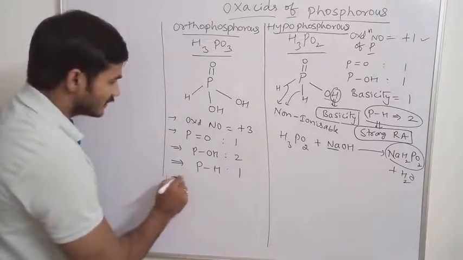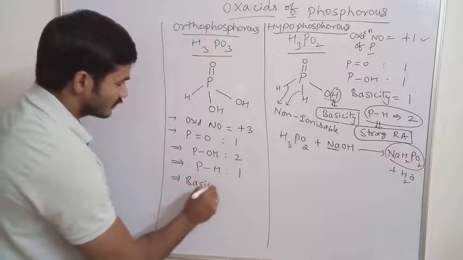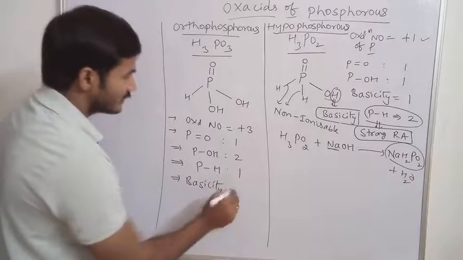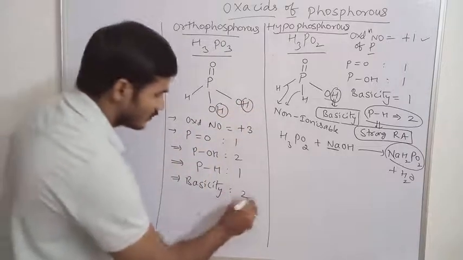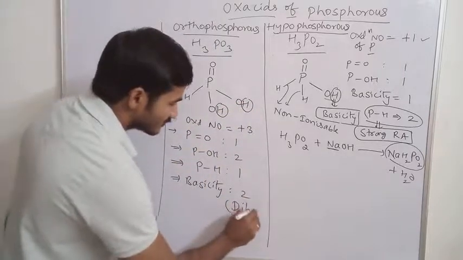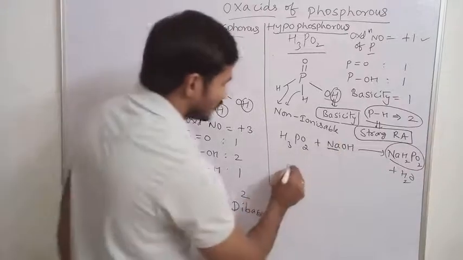Okay, basicity, which is very important. What is the basicity? How many hydrogen atoms are replaceable? 2 hydrogen atoms. So basicity is 2. So it is dibasic, whereas this is monobasic.